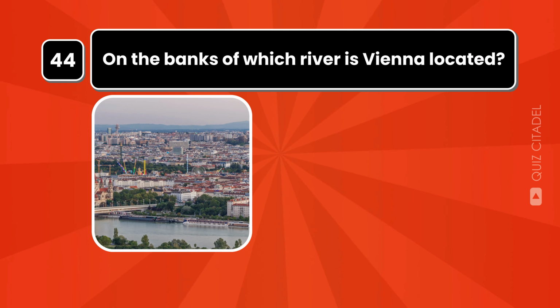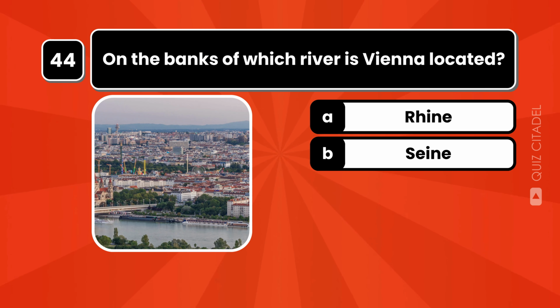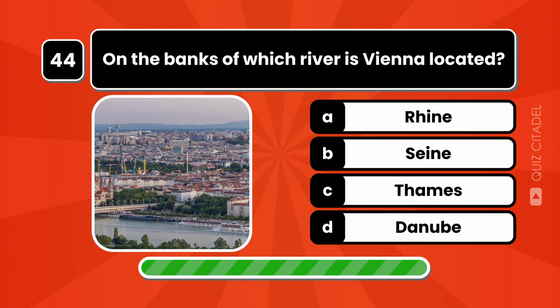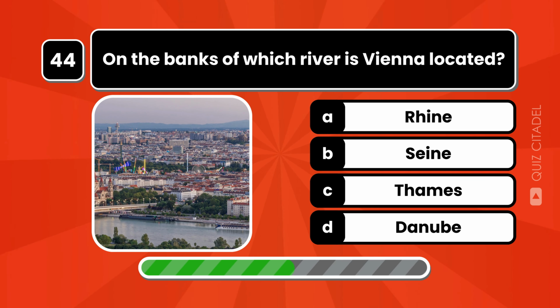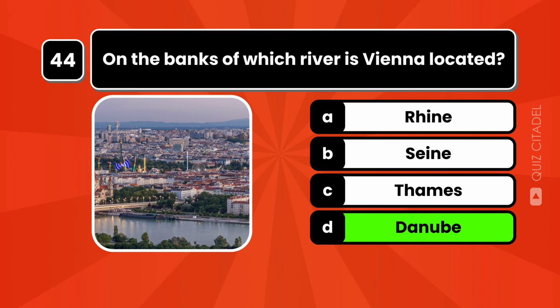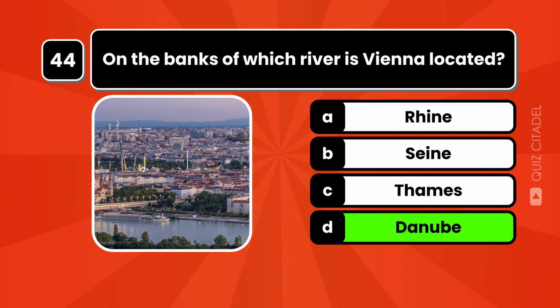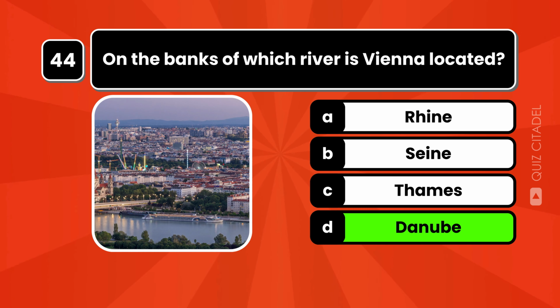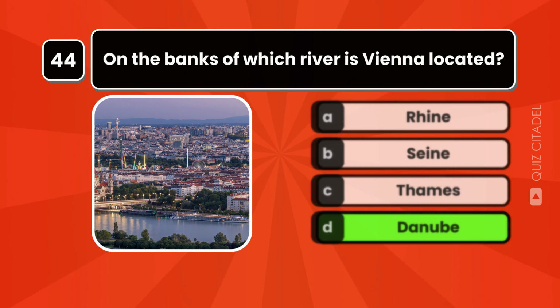On the banks of which river is Vienna located? Vienna, the capital of Austria, is located on the banks of the Danube River, which is the second longest river in Europe.